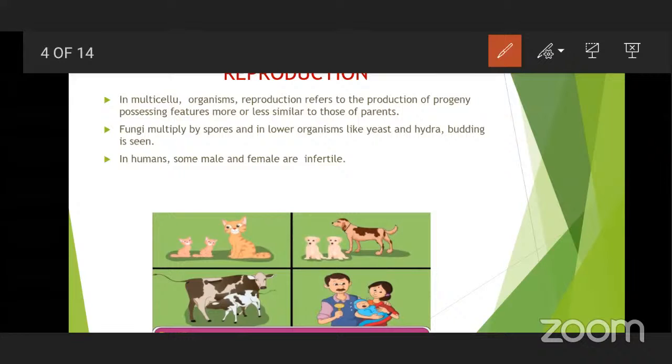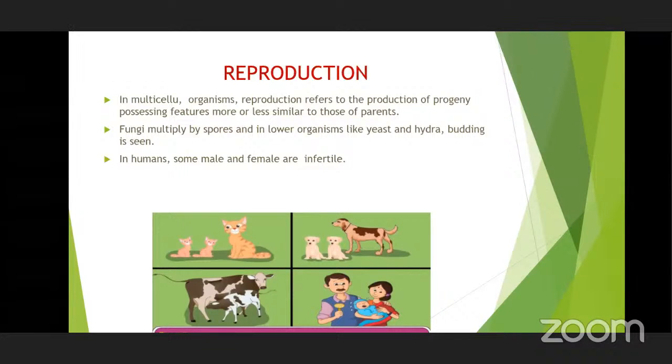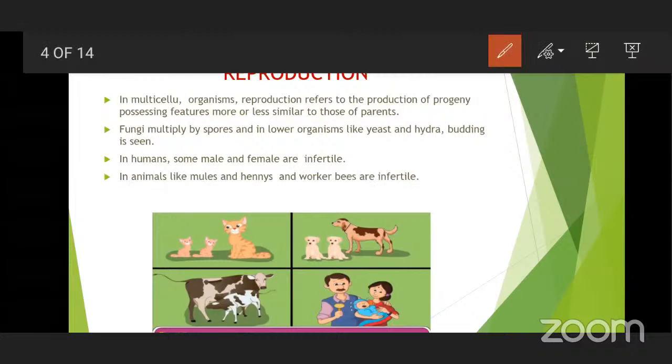But when we think and recall, there are certain organisms that are unable to reproduce. That means they have a fertility problem. They are infertile. In humans, some males and females are infertile, meaning unable to produce gametes, unable to give rise to their next progeny, and that is occurring naturally. That means reproduction is not occurring in certain living organisms.